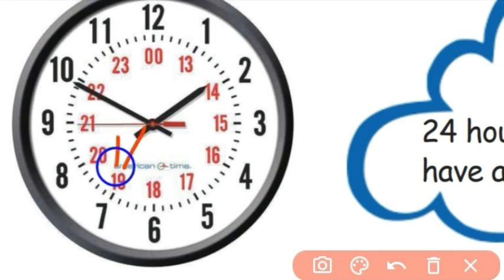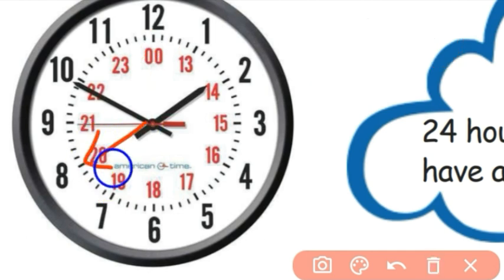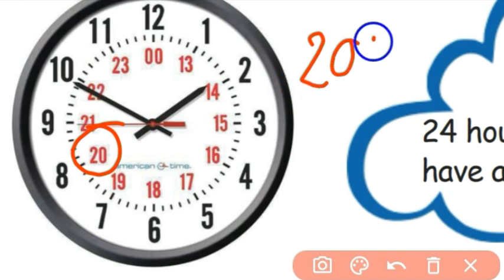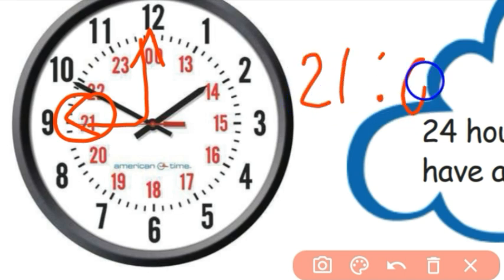Suppose in our 12-hour clock it's 7 o'clock, in the 24-hour clock it will be 19 hours. In our normal clock, 8 o'clock in our digital clock will be 20 hours. In our normal clock, 9 o'clock in our digital clock will be 21 hours.